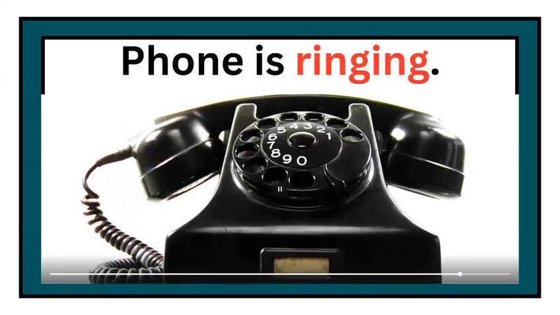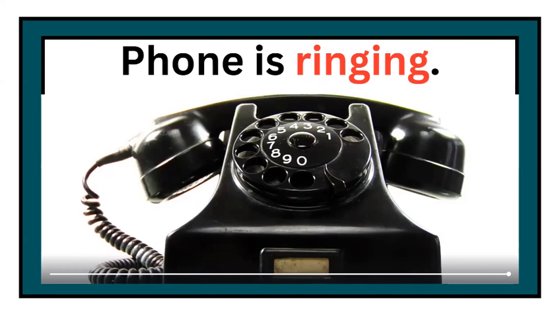Oh, you can see here the phone is ringing. In the sentence, the phone is ringing, the action word is, as you all know, ringing. Ringing is the action word here. It describes what the phone is doing. The word ringing tells us that the phone is actively making a sound like a bell ringing to alert someone.